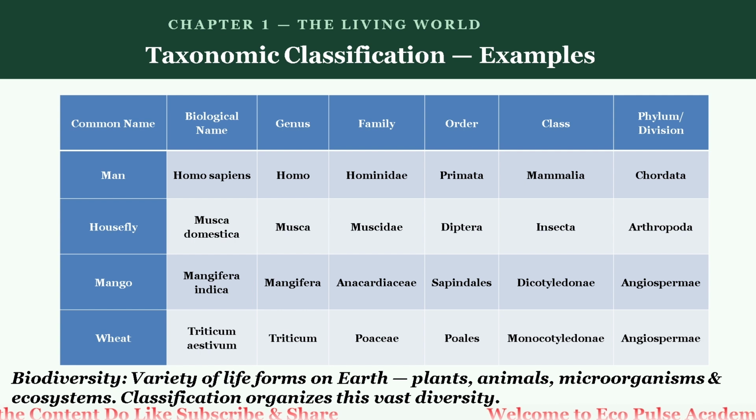Then we studied the taxonomical aids. Taxonomical aids are essential tools that support the identification, classification, and study of biological diversity. They include herbaria, botanical gardens, museums, zoological parks, wildlife sanctuaries, research stations, keys, monographs, catalogs, culture collections, and field guides. These aids provide valuable resources for scientists and researchers to explore and understand the vast diversity of life on earth.